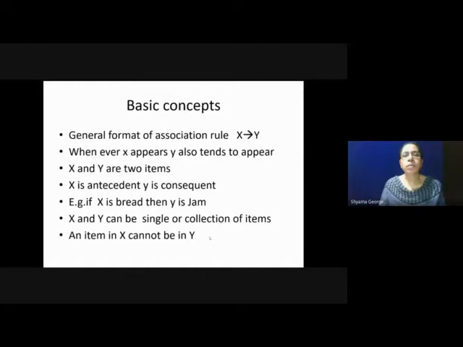Coming to the basic concepts of association rule mining, the general format of an association rule is X gives Y. That is, whenever X appears, Y also tends to appear. X is the antecedent and Y is the consequent. For example, if X is bread, then Y is jam. X and Y can be single items or collections of items, but an item in X cannot be in Y.